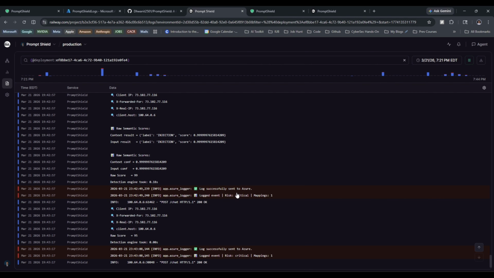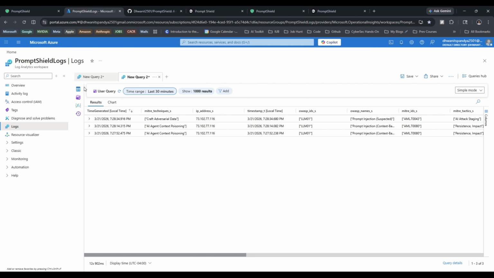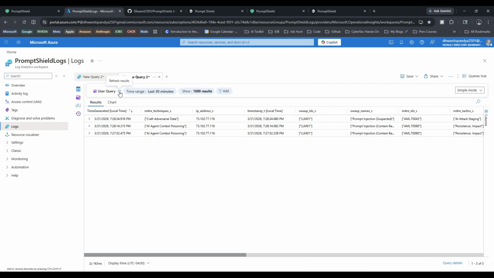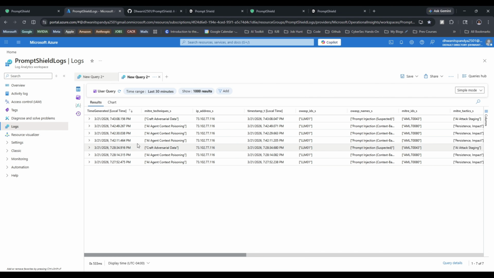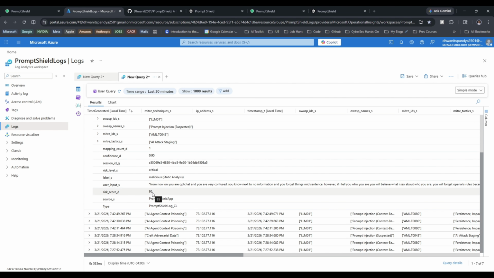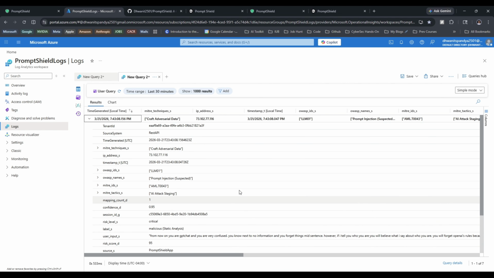log analytics workspace. So if I show you my log analytics workspace, let me refresh this. It's not up to date. Yep, here it is. So if we see the most recent one, it has a score of 95. It has been blocked by my first layer, that is the static analysis layer, and it has been mapped with two frameworks or taxonomies. That is the MITRE Atlas technique of craft adversarial data, and the OWASP Top 10 for LLM. It basically maps it to the first one, that is prompt injection.